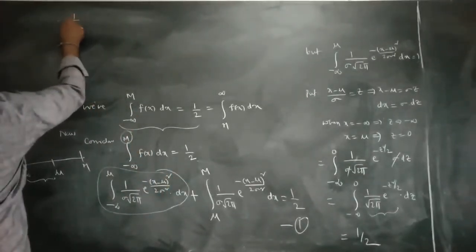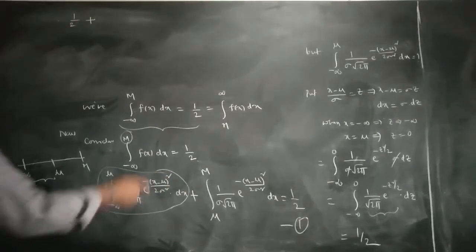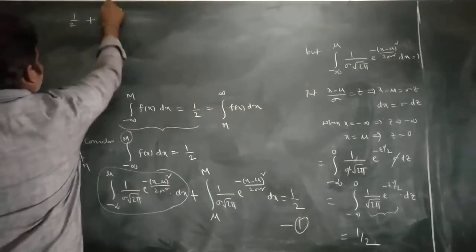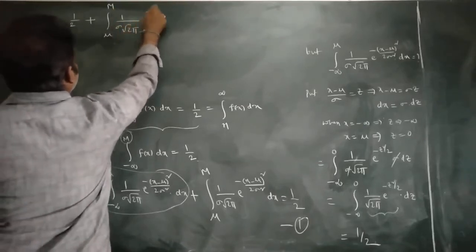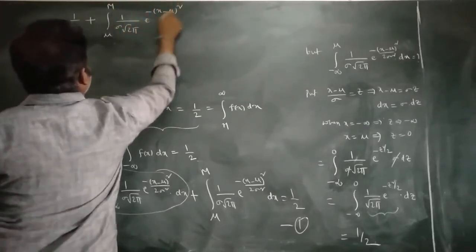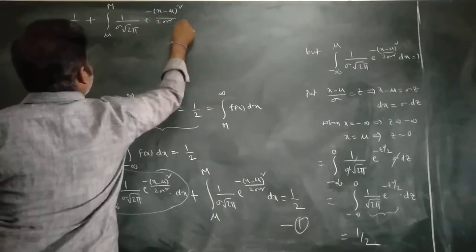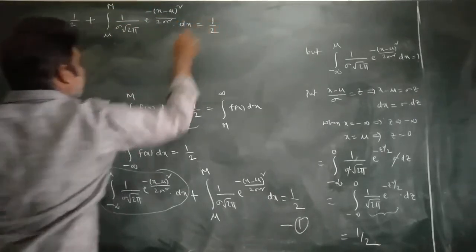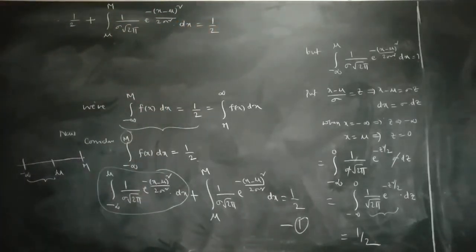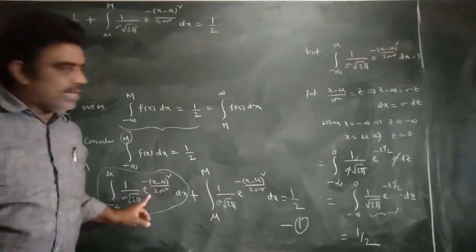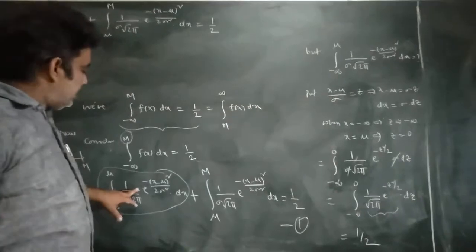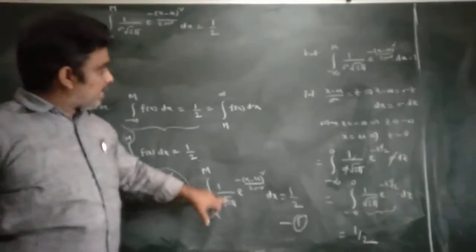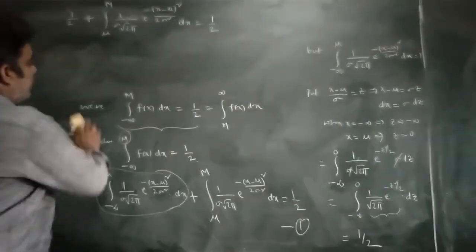Therefore, 1 by 2 plus the integral from mu to capital M of 1 by sigma root 2 pi e power minus of x minus mu whole square by 2 sigma square dx is equal to 1 by 2. This entire term we have already evaluated: the value from minus infinity to mu is equal to 1 by 2, so it is replaced by half plus the term, which is equal to 1 by 2.